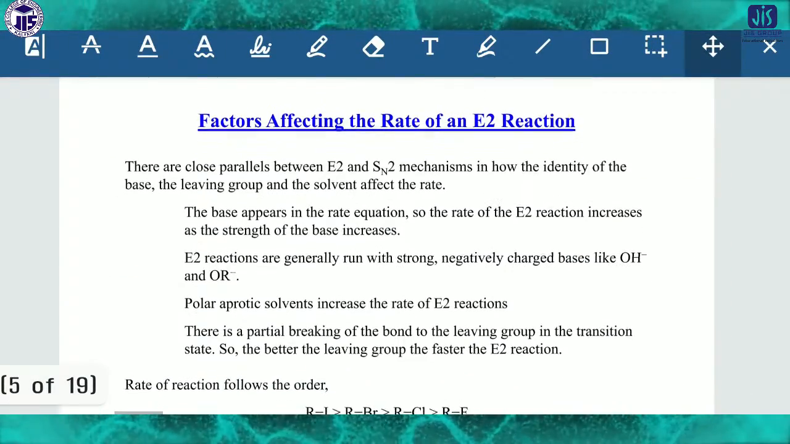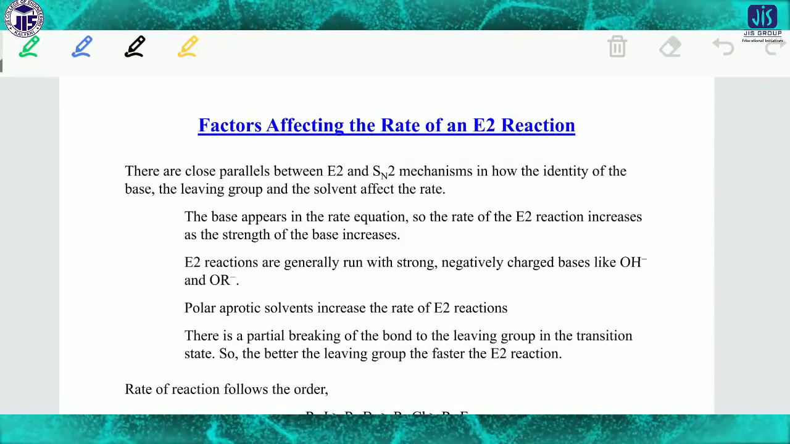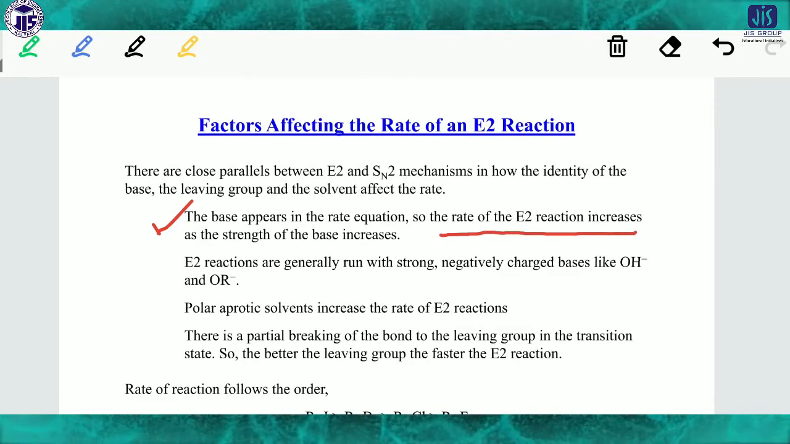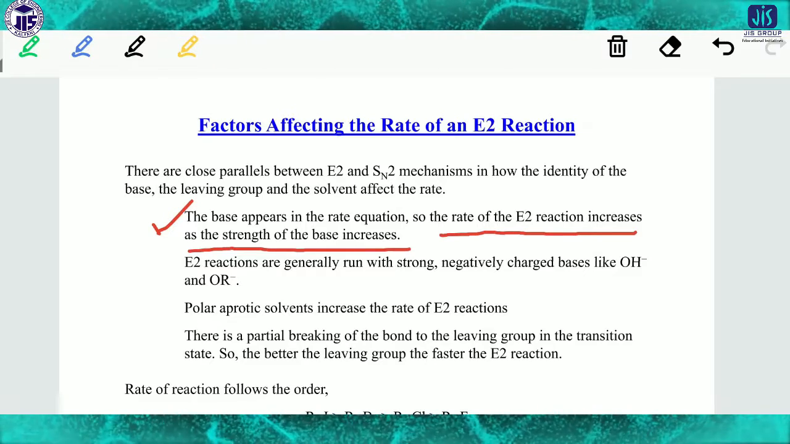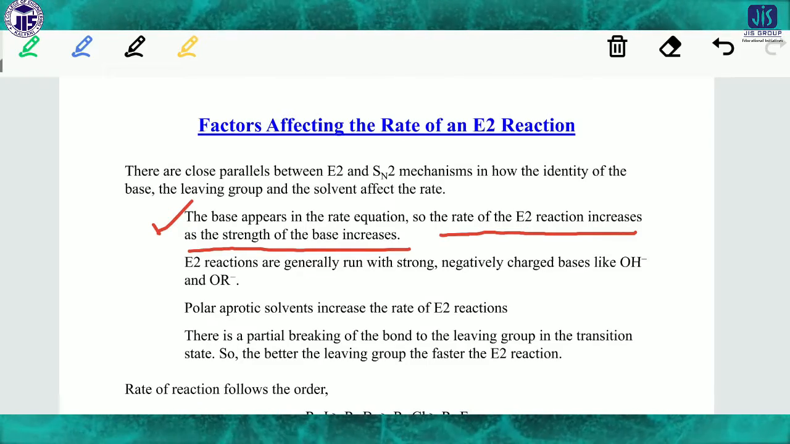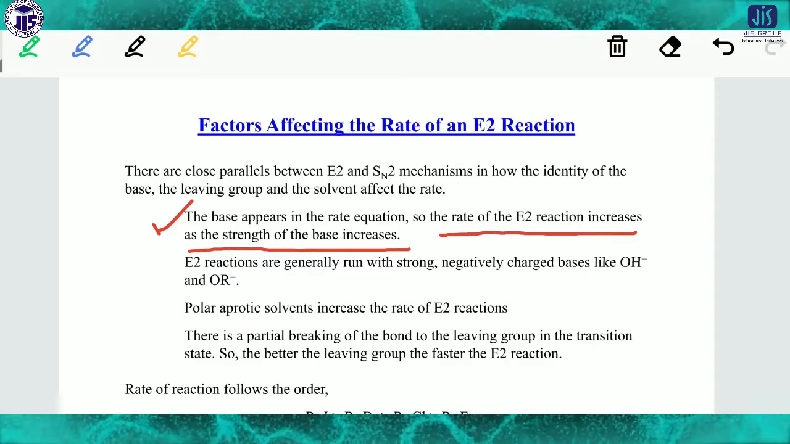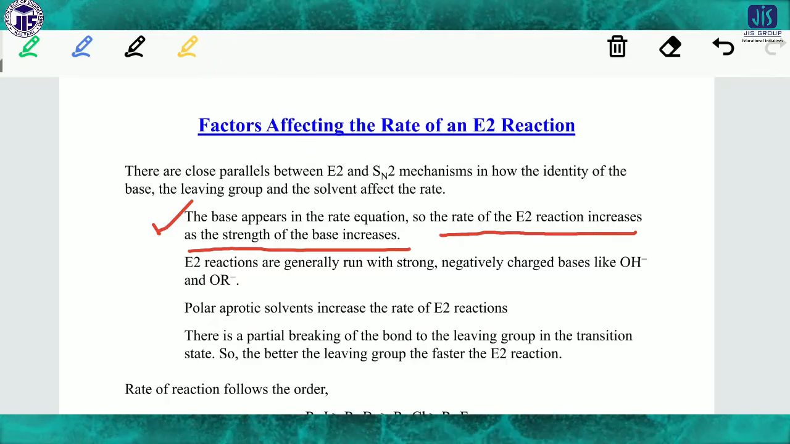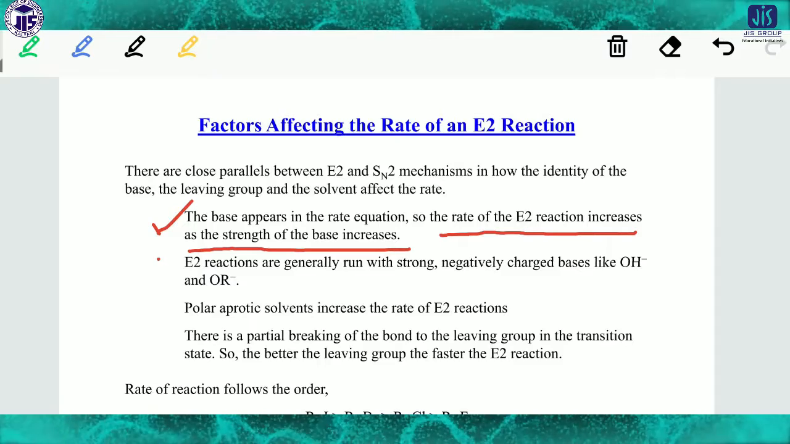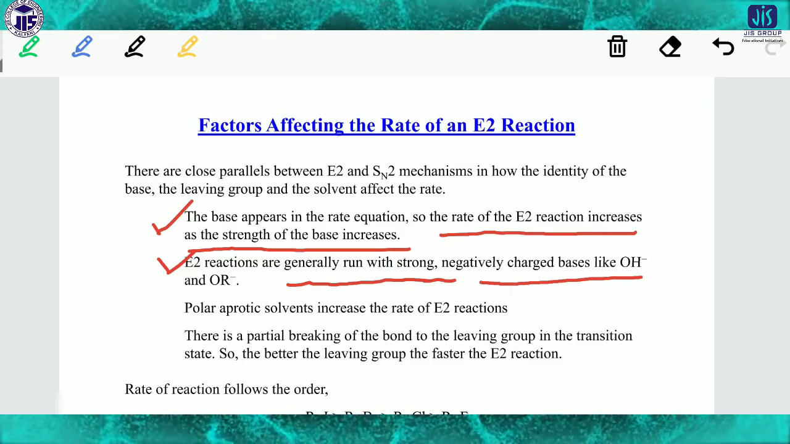So what are the factors which affect the E2 reaction? First of all, the base appears in the rate equation. So the rate of the E2 reaction increases as the strength of the base increases. Obviously, if the base is strong, the rate will increase, because you already know that the concentration of the base was included in the rate equation.